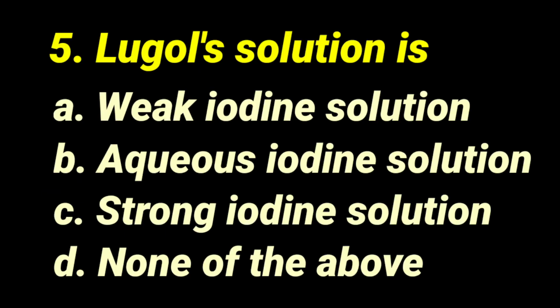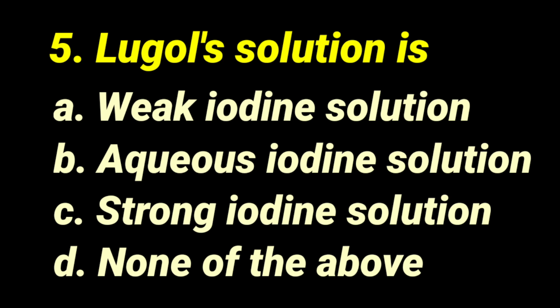Then the last and fifth question: Lugol's solution is dash. Weak iodine solution, aqueous iodine solution, strong iodine solution, or none of the above. Here also we follow the same approach; the synonym is most important.